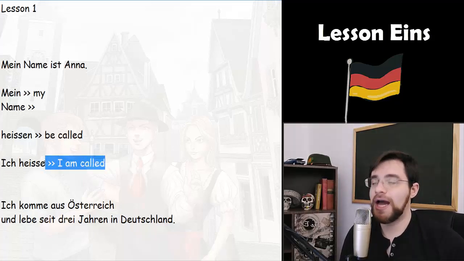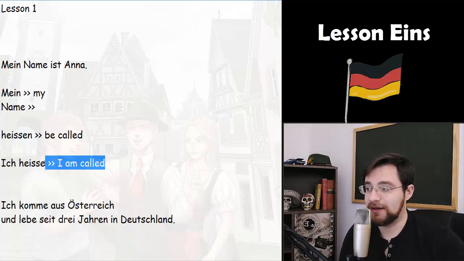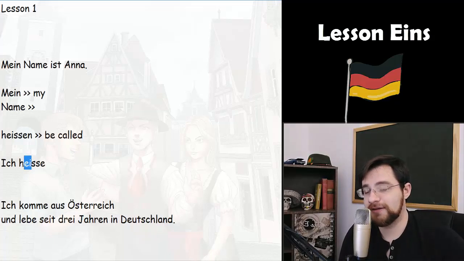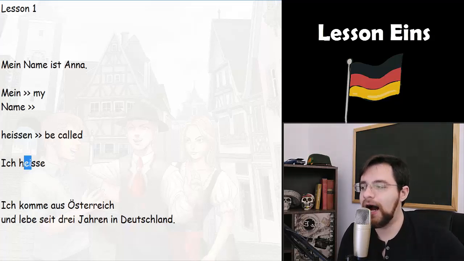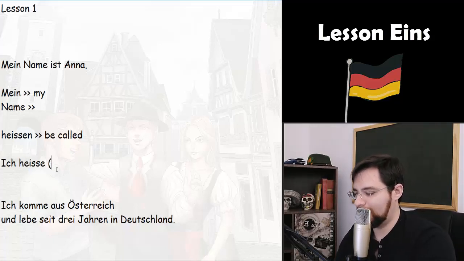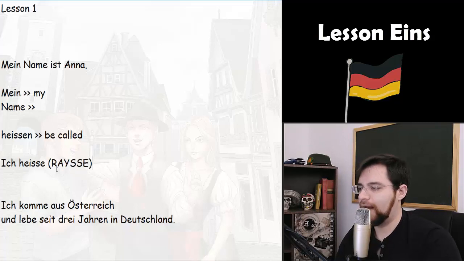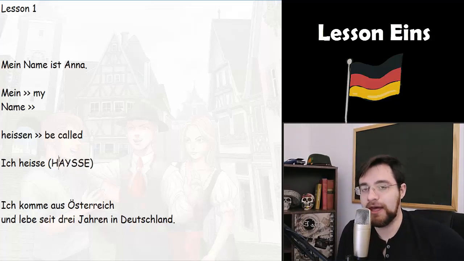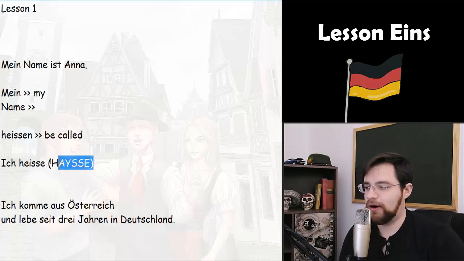You just say ich heiße. Here, once again, pay attention to the pronunciation of these two letters, the letters E, I. You don't say heiße nor heiße, no, you just say heiße, like this, heiße, heiße, or like this, ich heiße, and then your name.